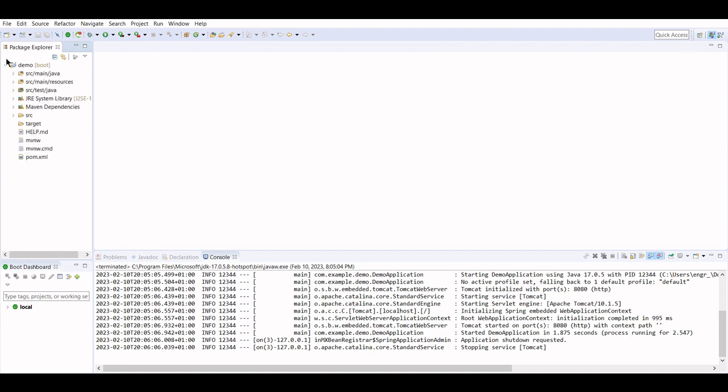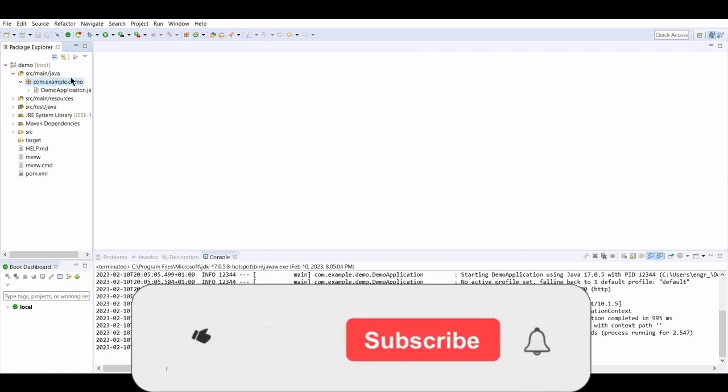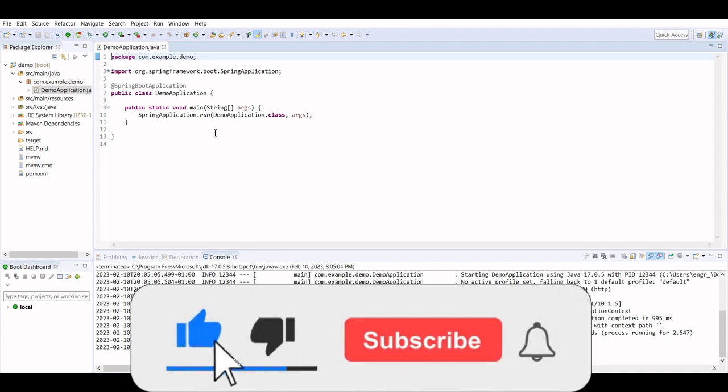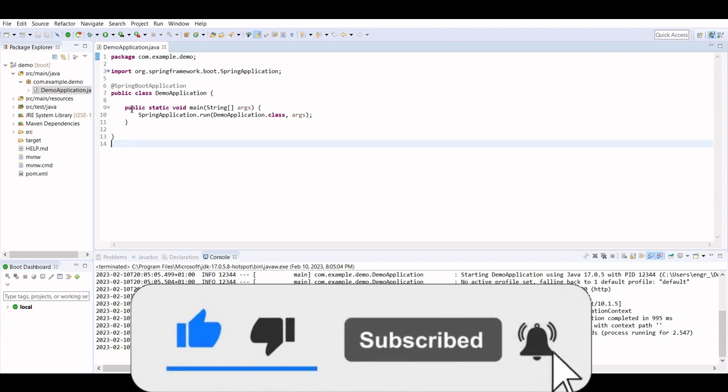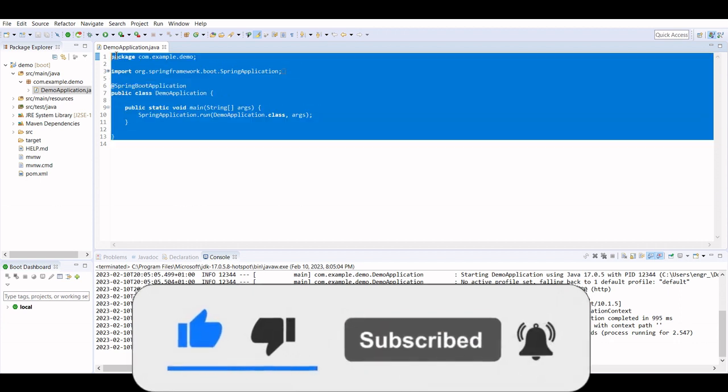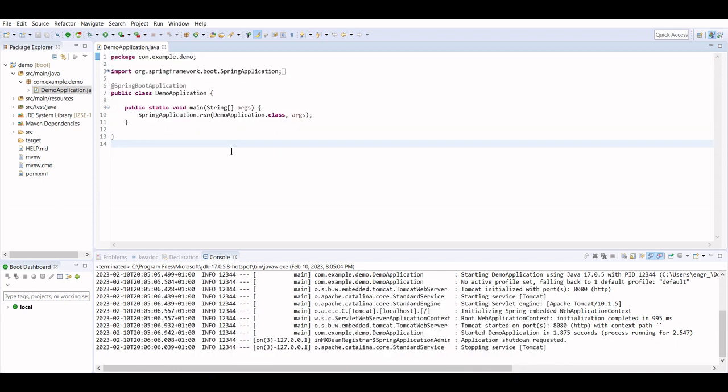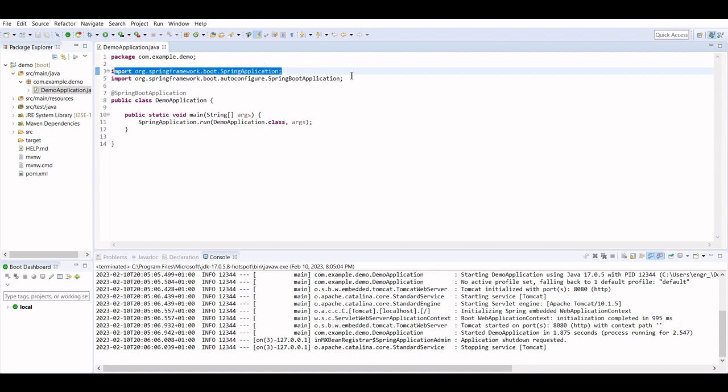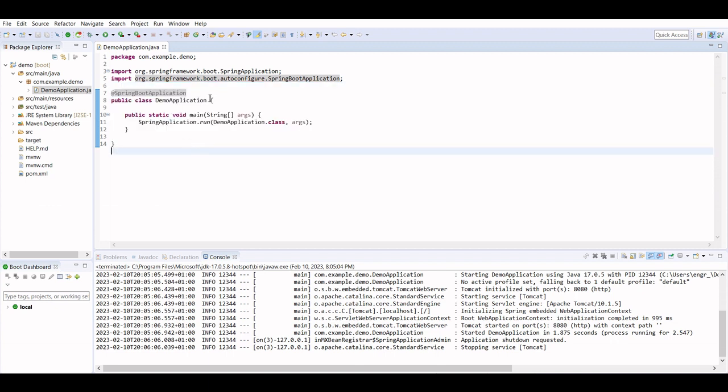It will locate all these in my source, com.example. This is the package name, and there is the main file. So basically this is all your scaffold that's generated by this Spring Boot framework. Here you can see the package name and some imported libraries. You can click the plus button to see any other libraries that are part of this project and already imported by default.